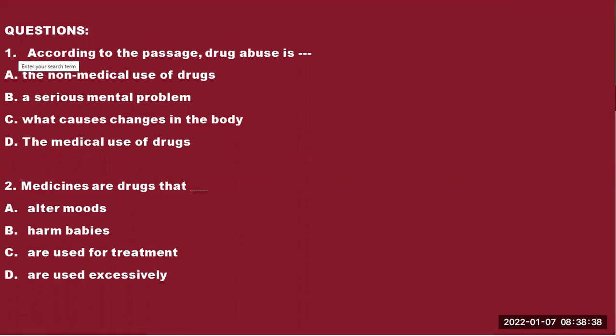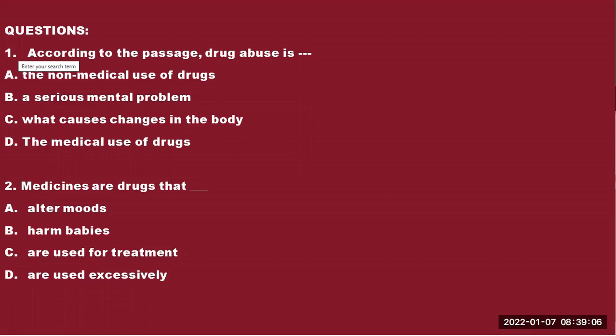Question number 1. According to the passage, drug abuse is, so you see, by reading question 1, we already know the passage is about drug abuse. And one of the answers we are going to look for is what exactly drug abuse is all about. So when we come across it as we start reading the passage, we identify it, and that makes the process quite simple.